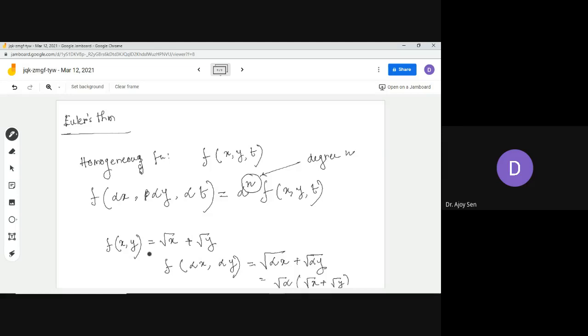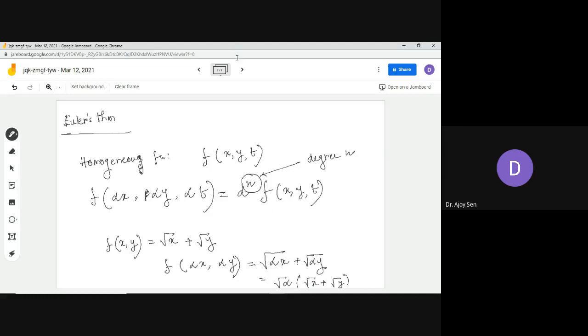I think it's clear. You just put alpha x in place of x and alpha y in place of y, simplify, and you get back the function itself and a constant, and that constant is alpha to the power something. This is alpha to the power half. Root alpha means alpha to the power half. As I said, the power of alpha represents the degree of homogeneity. So f is a homogeneous function of degree n.